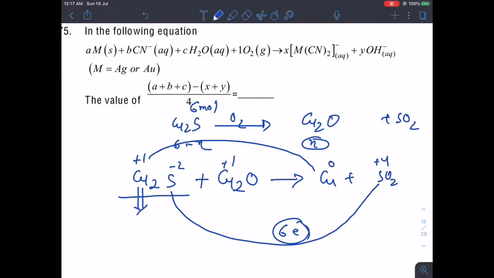So per formula unit it is basically gaining 2 electrons from here. Then the remaining 4 should be gained by this, and for gaining 4, that means 4 copper plus 1, which means we have to take 2 Cu.